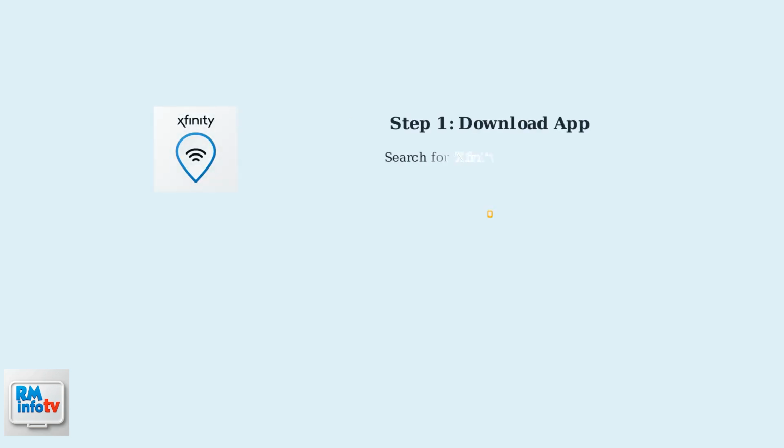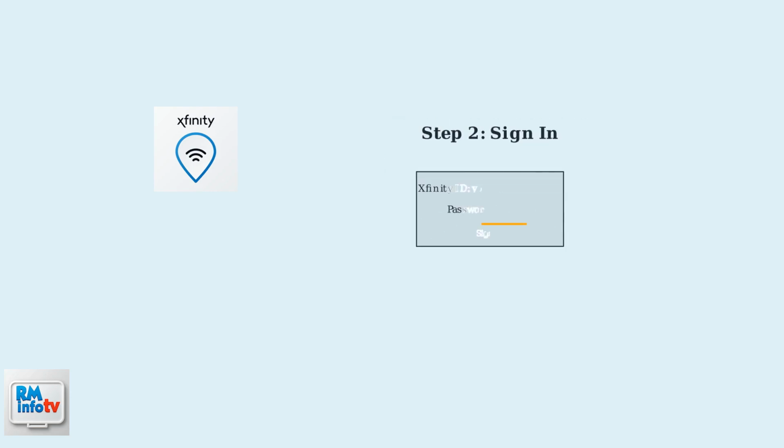Setting up automatic login to Xfinity Wi-Fi hotspots streamlines your connection experience. The first step is downloading the official Xfinity Wi-Fi Hotspots app from your device's app store. After downloading the app, sign in using your Xfinity ID and password. This is the same login information you use for your Xfinity account online.